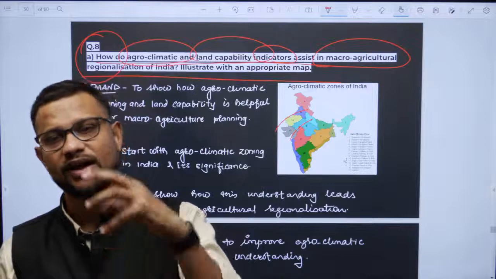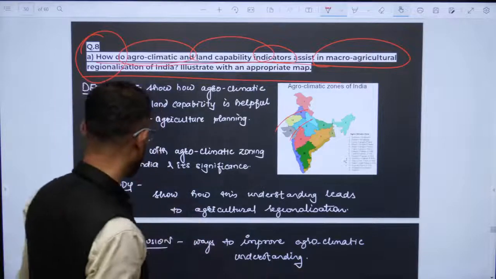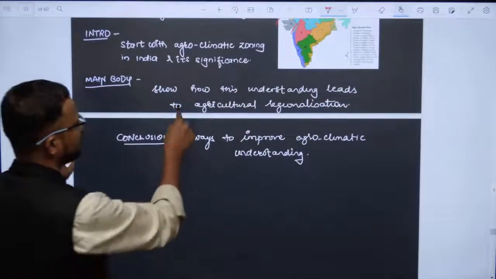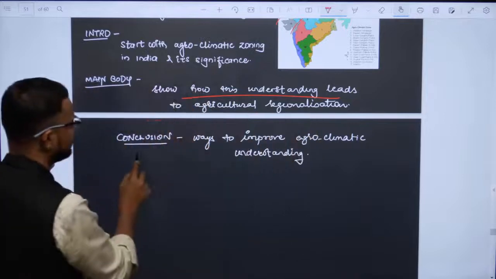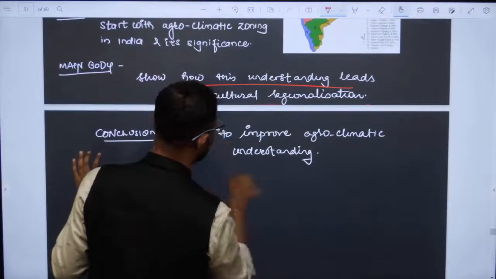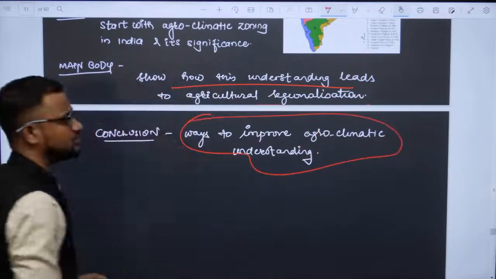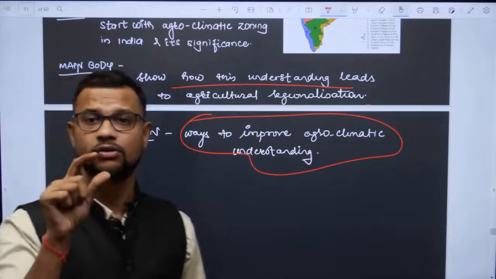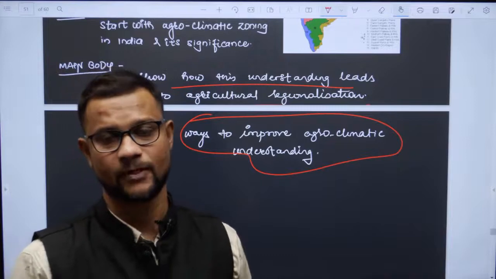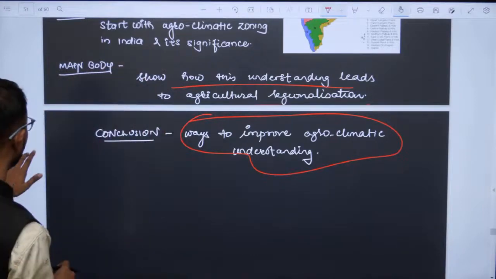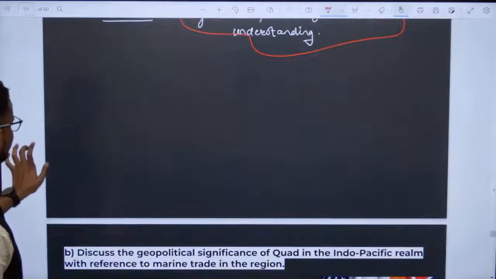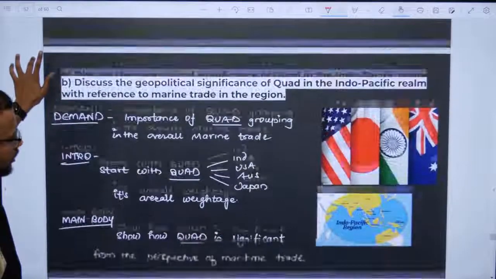Then you have to write about planning and regionalization, accordingly, explaining how understanding it helps. And in the conclusion, give ways to improve this understanding, and how we can plan better with this understanding of agroclimatic zoning. Okay, I am not going to discuss it further, but this will be the approach to it.